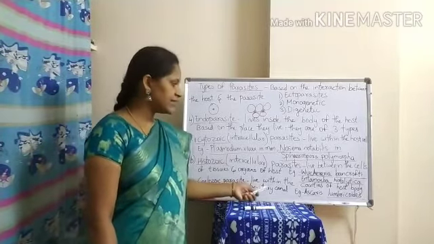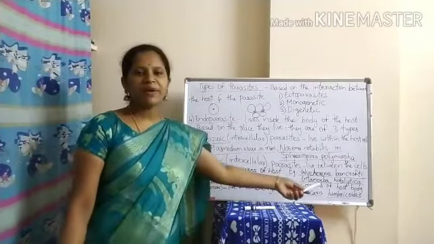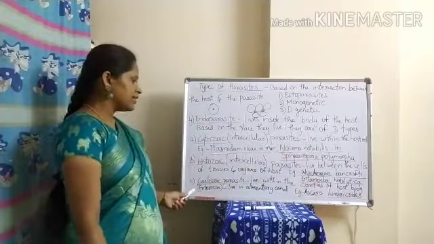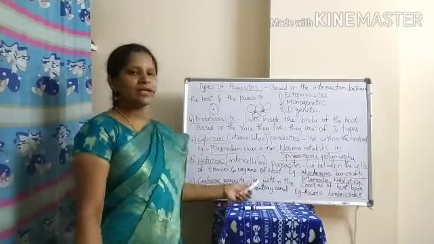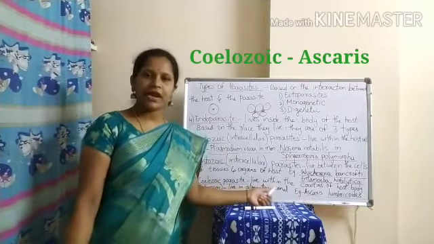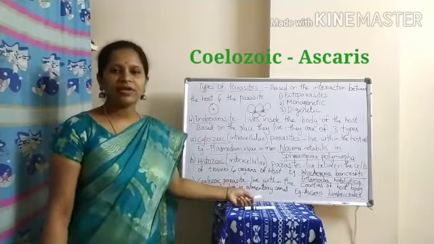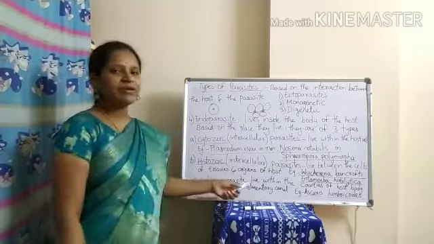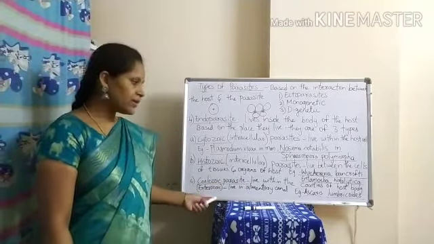Next, the third type of endoparasites are coelozoic parasites. They live within the cavities of the host body, in the spaces or cavities present in the host body. They are called enterozoic parasites if they live in the alimentary canal. The alimentary canal is a part of the digestive system, and if these parasites live in the alimentary canal of the host, then they are called enterozoic parasites.